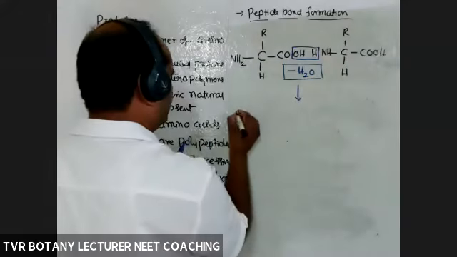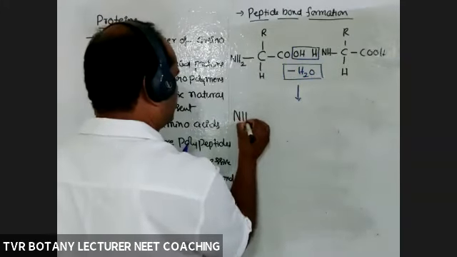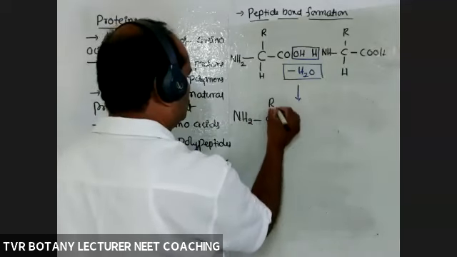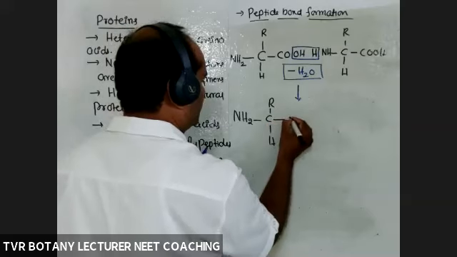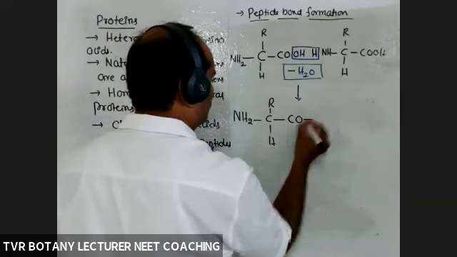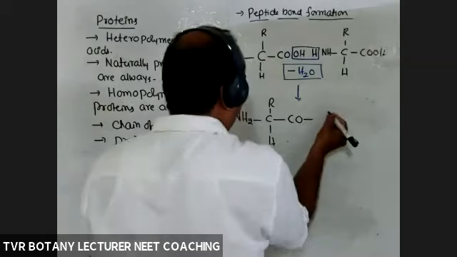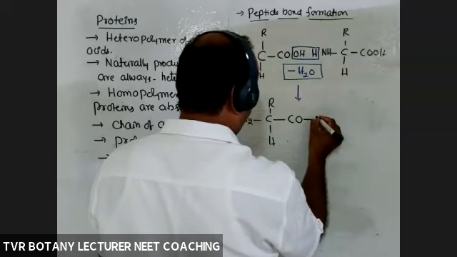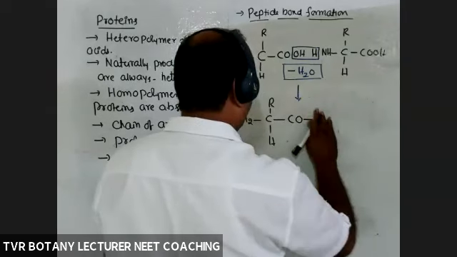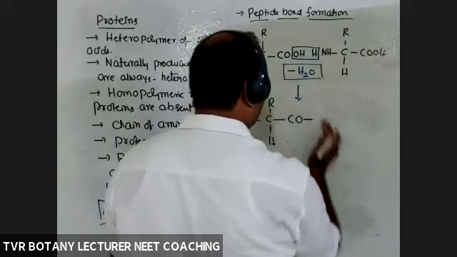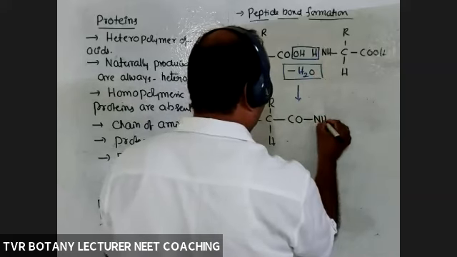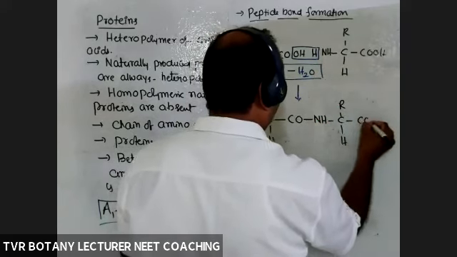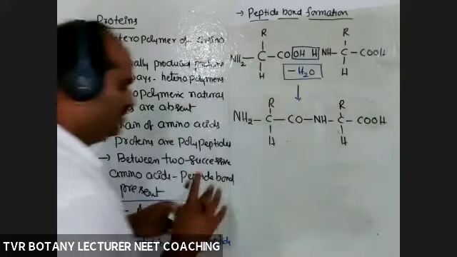Now write NH2 as it is, alpha carbon atom, hydrogen, CO bond NH, R group, hydrogen, COOH.